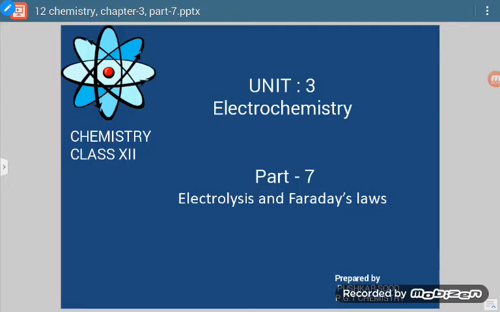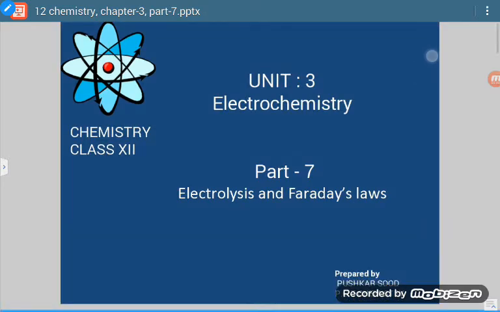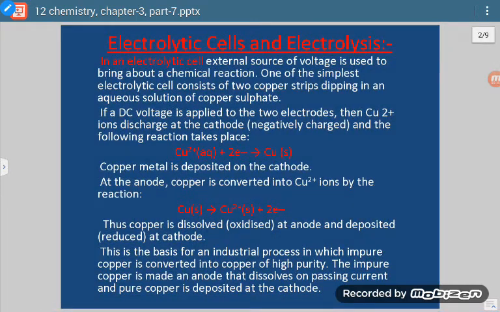Good morning, students. So today we are going to start the next part of our third chapter, electrolysis and Faraday's laws of electrolysis. First of all, electrolysis takes place in the container which is known as the electrolytic cell. That container is called the electrolytic tank, and that whole thing is called the electrolytic cell. That particular apparatus in which electrolysis takes place is called the electrolytic cell.